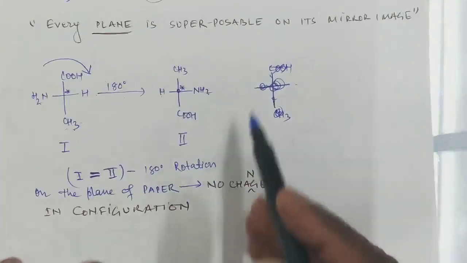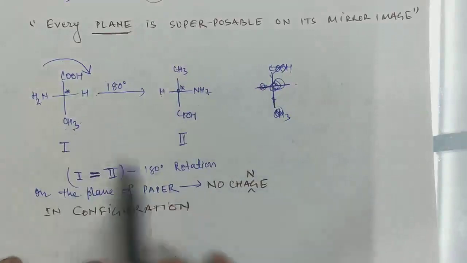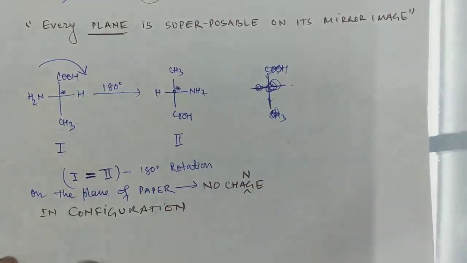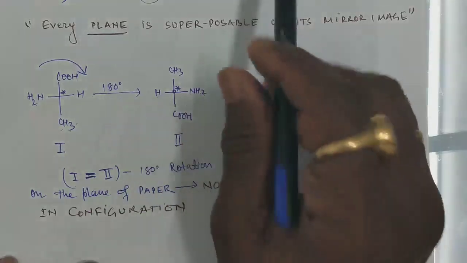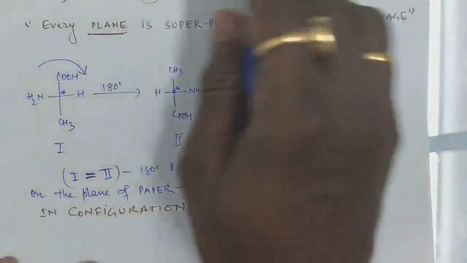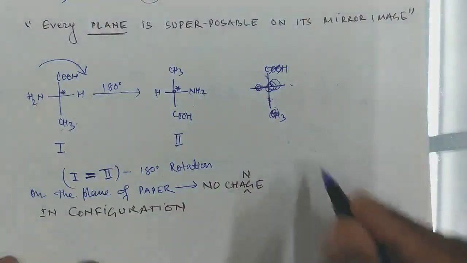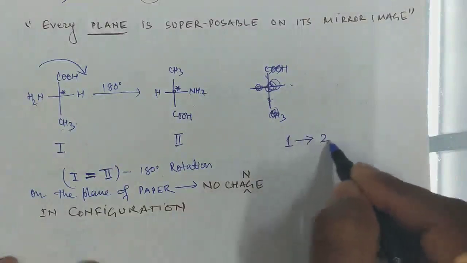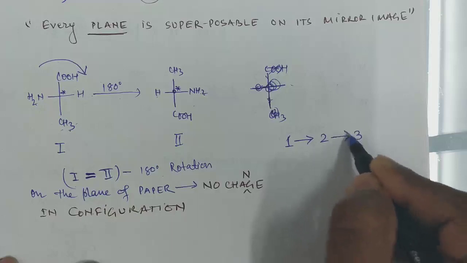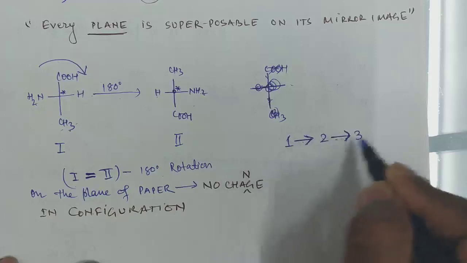Now come to the R and S nomenclature, and through R and S nomenclature we can prove that these two structures are same. So how are R and S designations made? See, what you have to do: allot the priorities to the groups which are attached around the stereogenic carbon, and always move from 1 to 2 and 2 to 3.